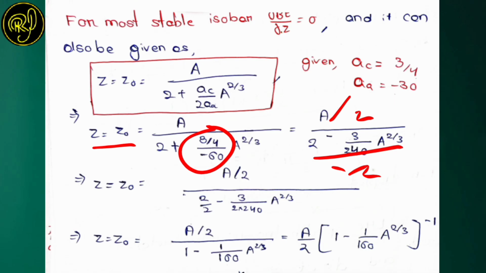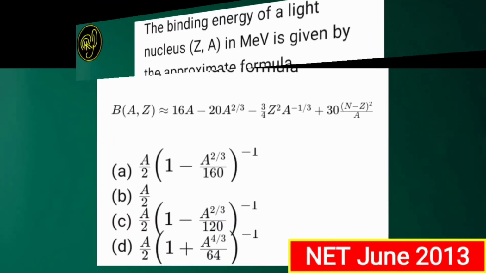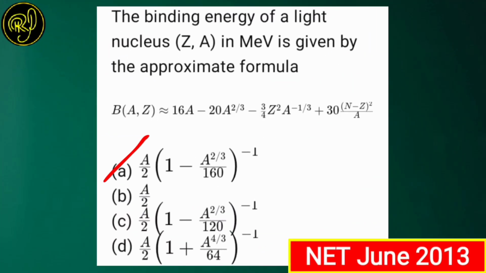So we are getting Z equals Z naught equals A by 2 divided by 1 minus 1 by 160 into A to the power 2 by 3, which can be written as A by 2 into 1 minus 1 by 160 into A to the power 2 by 3, whole to the power minus 1. We are getting this as the final answer. So let's check in the question whether any option matches it. We can see that the first option is exactly matching, that is A by 2 into 1 minus A to the power 2 by 3 by 160 to the power minus 1.